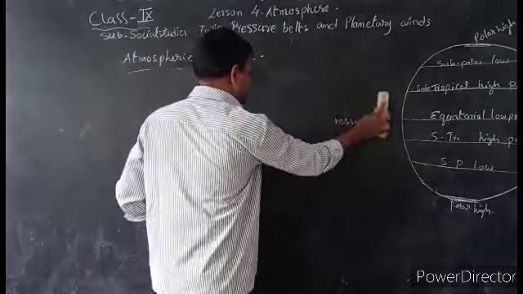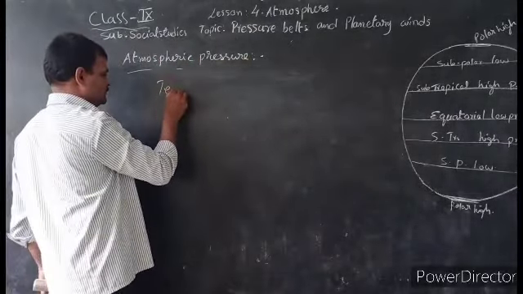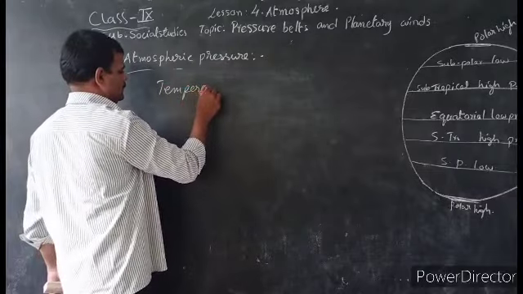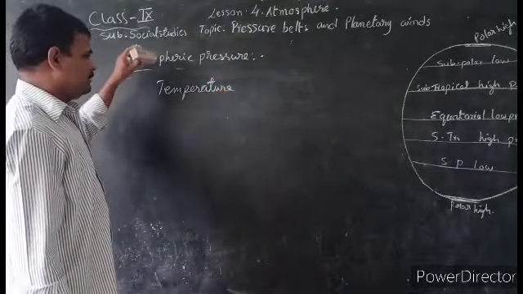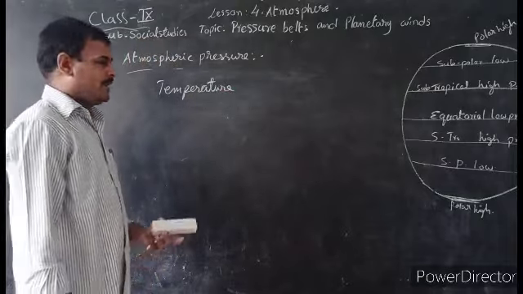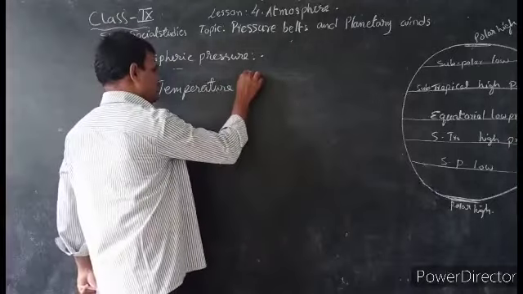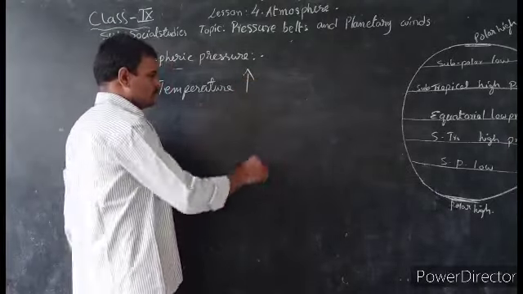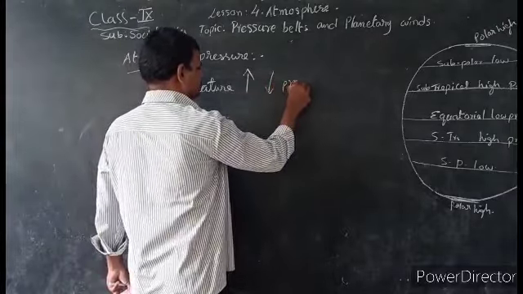So the main factor that influences pressure is temperature. What is the relation between temperature and pressure? Inverse relation. What is inverse relation? When the temperature is increased, pressure will be decreased.